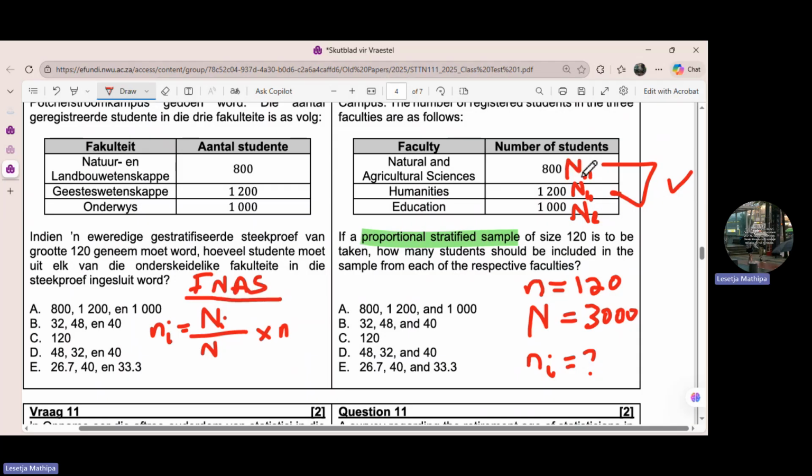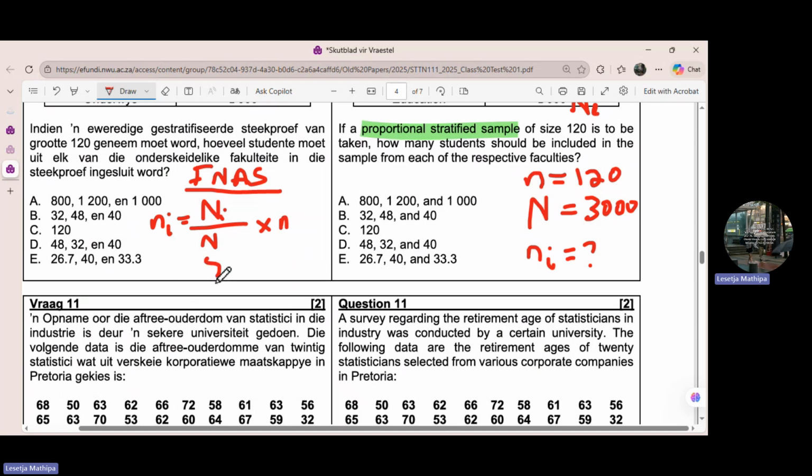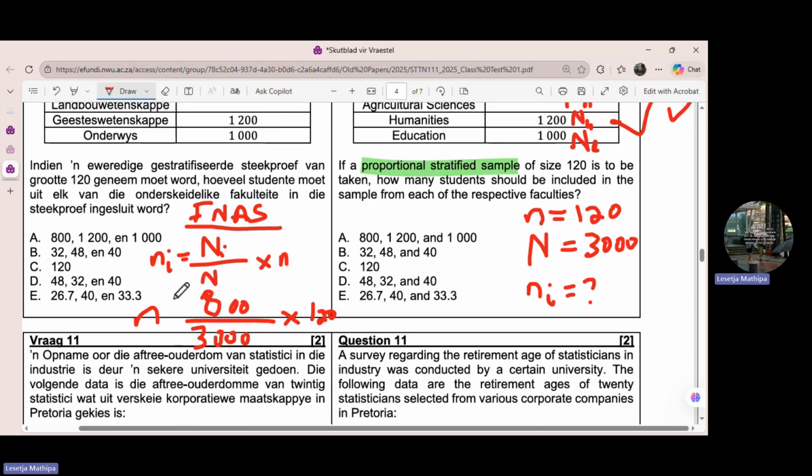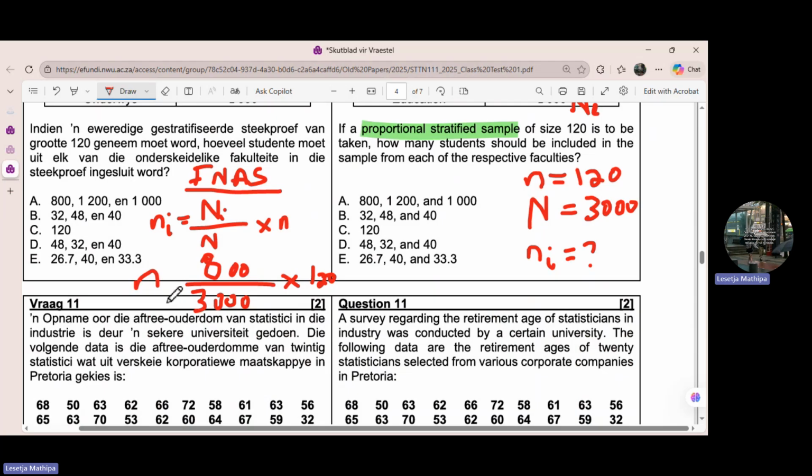Already you have there capital letter Ni, it's 800. So it's going to be 800, and then divide by what? What is the population? 3000. 3000, and then multiply by, what is the n? It's 120. 120, and then we are looking for ni. I can just say this one is ni for FNAS.